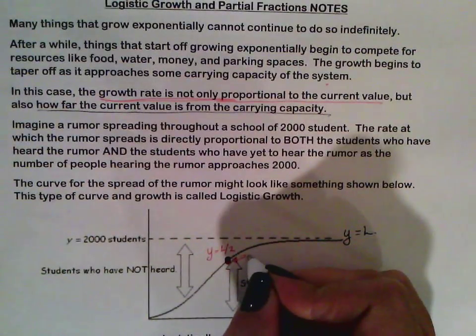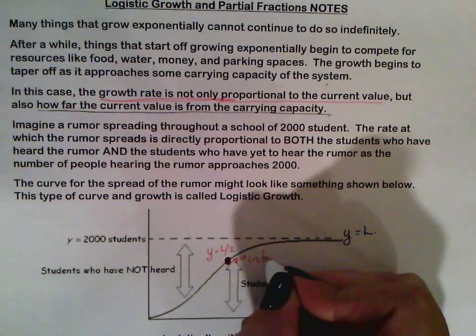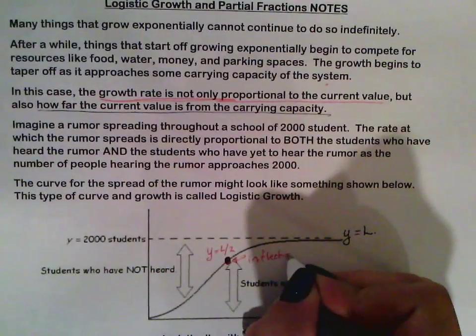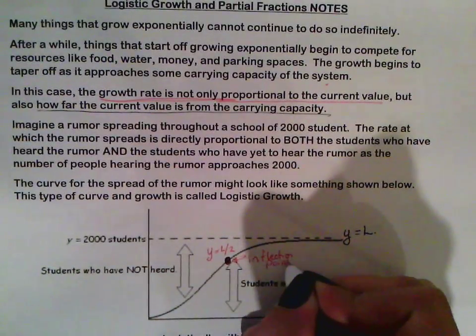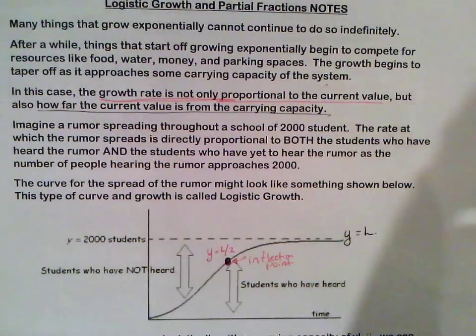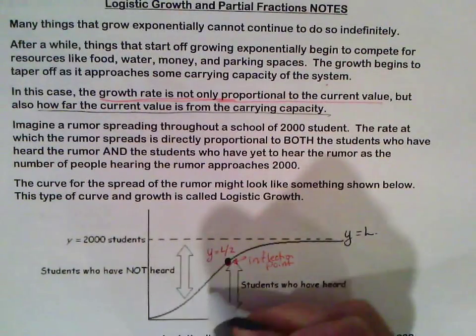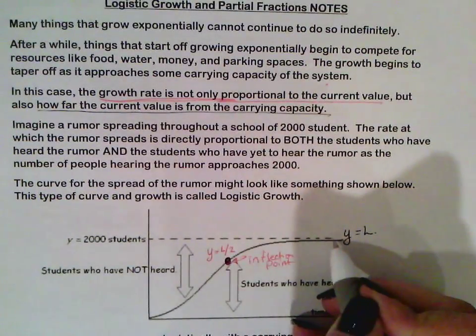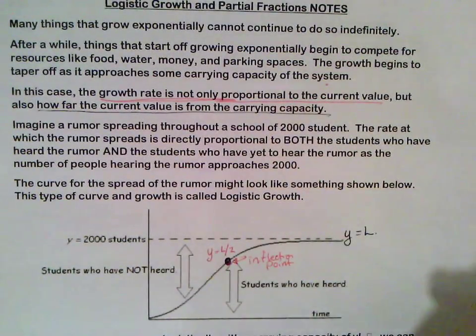And if you remember, from the second derivative, this is the inflection point. It's when it changes from concave up and then all of a sudden it becomes a concave down graph.